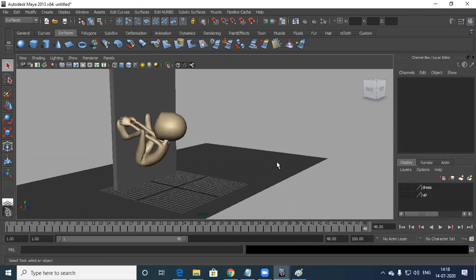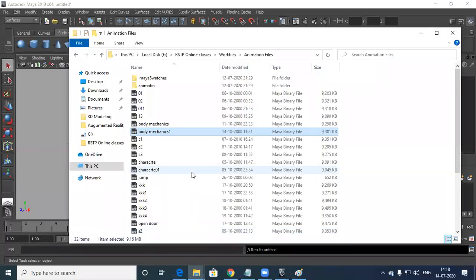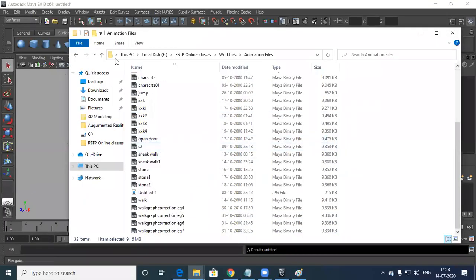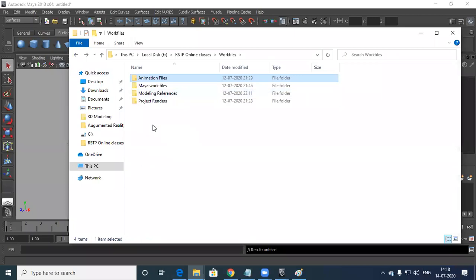Okay, this is one thing. Like this, there are many things. I can show you certain things every day: jump, walk cycle, multiple things. I can show you many things.